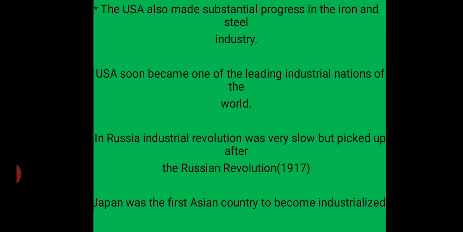Industrialization in Russia was very slow but picked up after the Russian Revolution, that is, after 1917. Japan was the first Asian country to become industrialized.